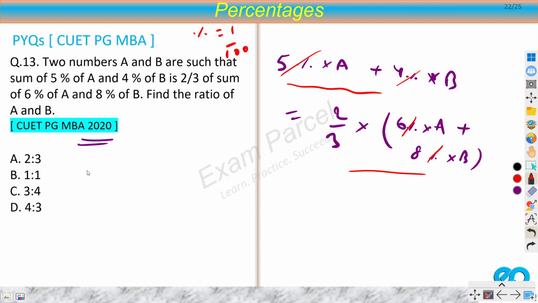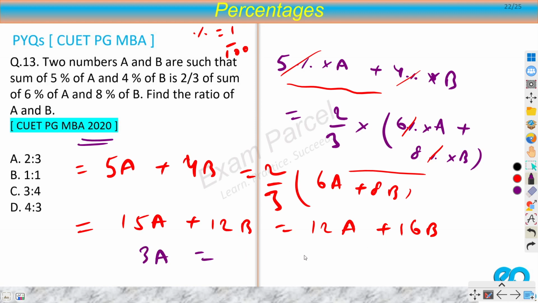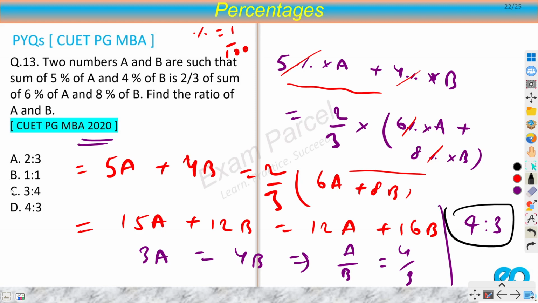Okay. Now what are we left with? 5A plus 4B equals 2 by 3 of 6A plus 8B. Now I can cross multiply, right? So 3 into 5A, that would be 15A, plus 4 into 3, 12B, equals 2 multiplied with this, 12A plus 16B. Now you simply have to rearrange: 15 minus 12, 3A, 16 minus 12, 4B. So we can say that A by B equals, if I take B to this side and 3 to this side, 4 by 3. It means that ratio is 4:3, right? So this is my ratio 4:3, D option.